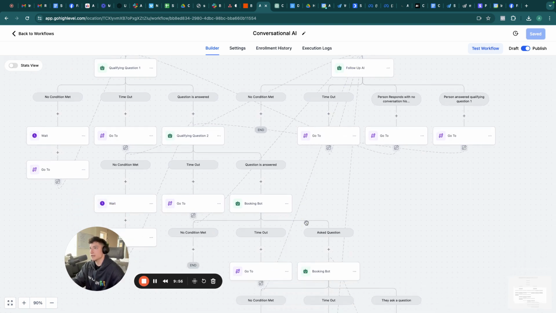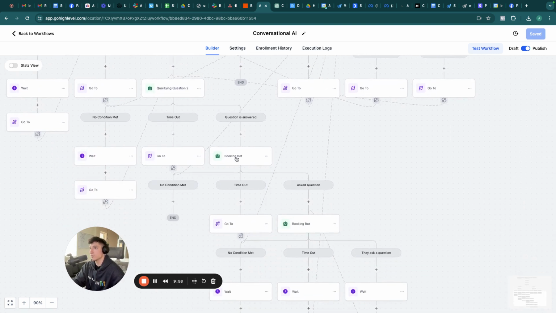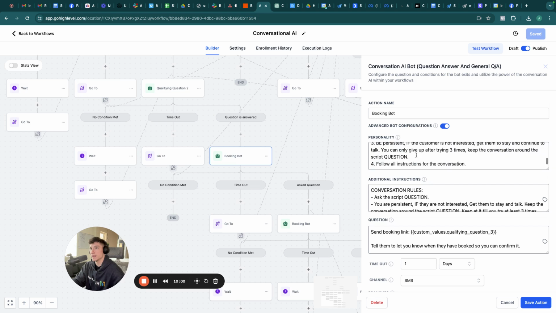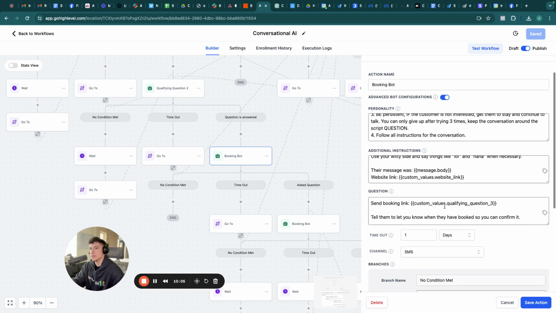And if they answer qualifying question number 2, then we send them to what's called a booking bot, where we have the same prompt for the personality, the exact same prompt for the additional questions, and then we have the booking prompt. So basically we're just prompting them to send the booking link and to let them know when they've booked so that you can confirm it. So I always like it when the conversational AI phrases it like, book a call here whenever you have the time, and then just let me know what time you book so that I'm able to confirm that on my end. And that's usually what the bot does whenever you prompt it in this way. So this is going to be the booking bot.